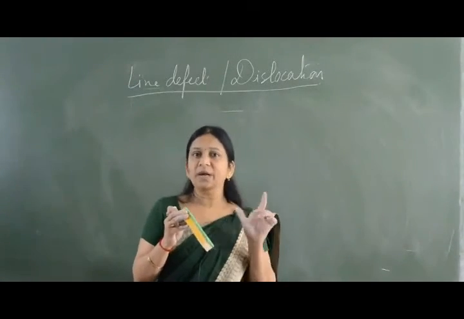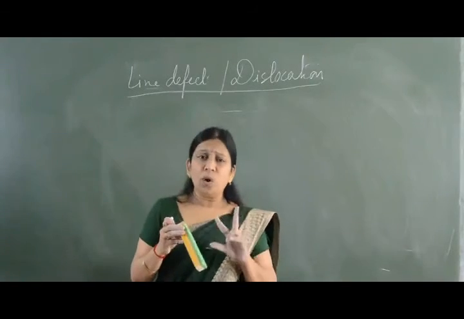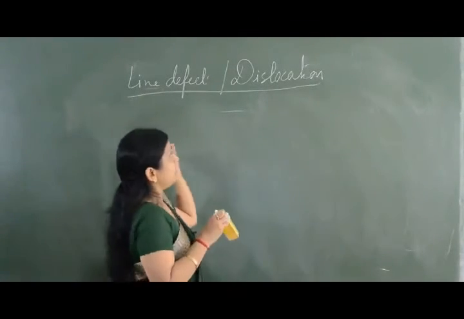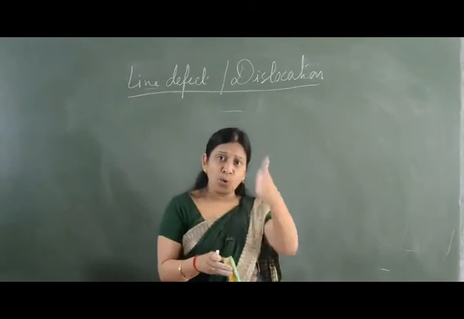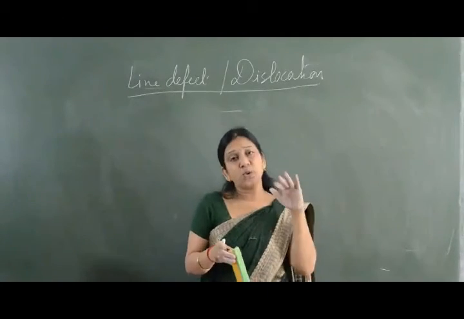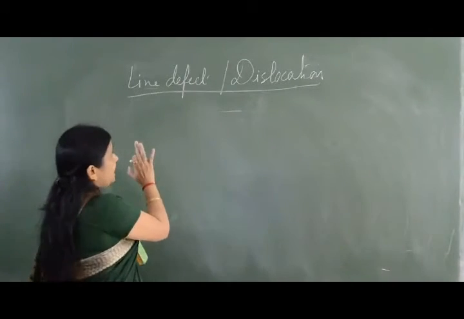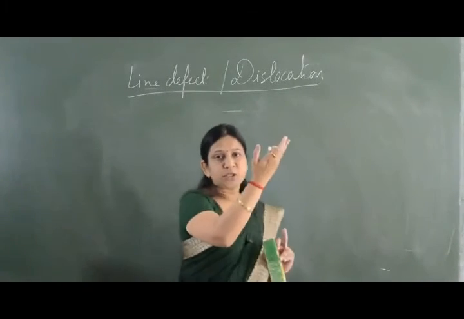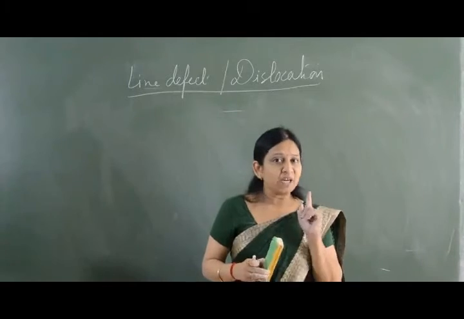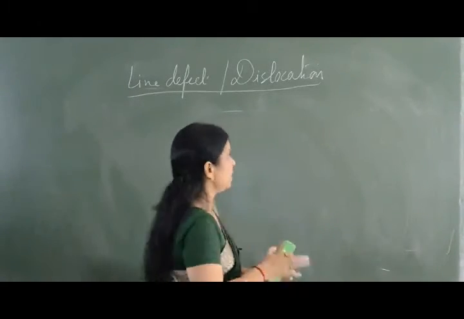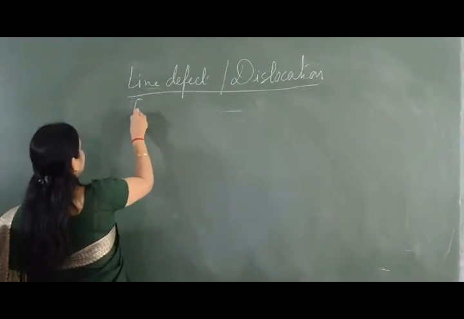So it was only about 1 cation or 2, 1 cation, 1 anion. But line defect means whole row or whole column is going to have a defect. It is also known as dislocation. It is of 2 types, edge defect and screw defect. So first I consider edge defect.